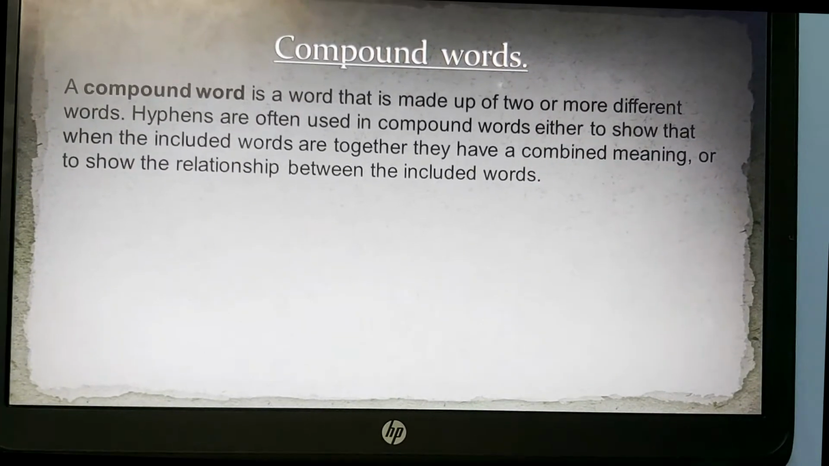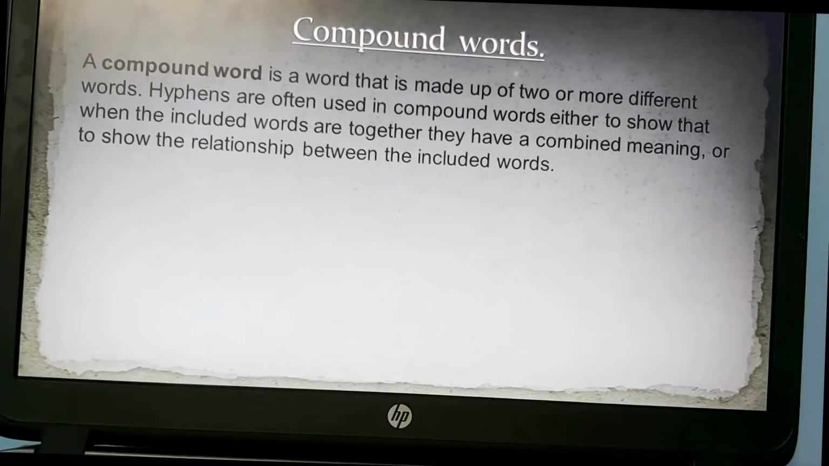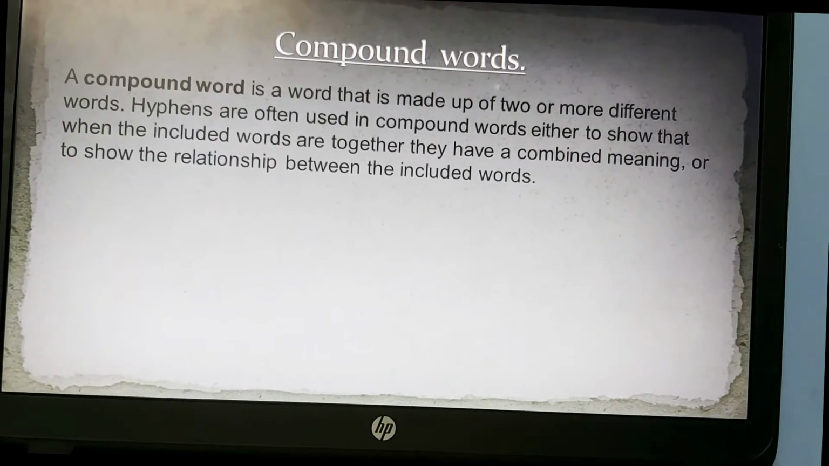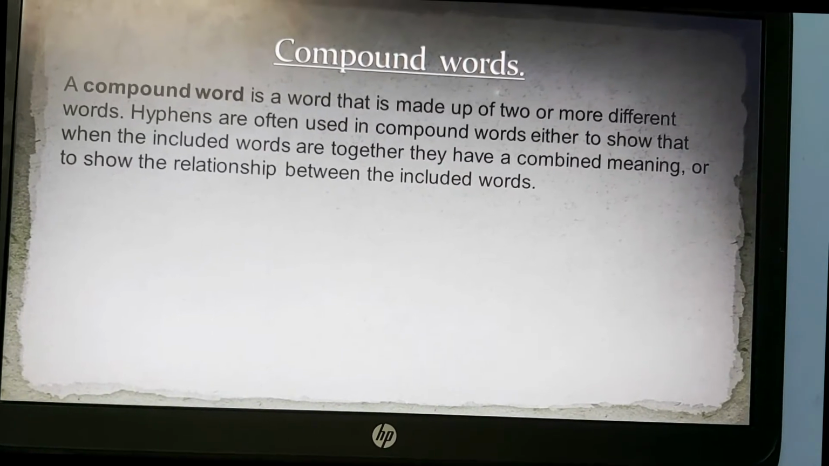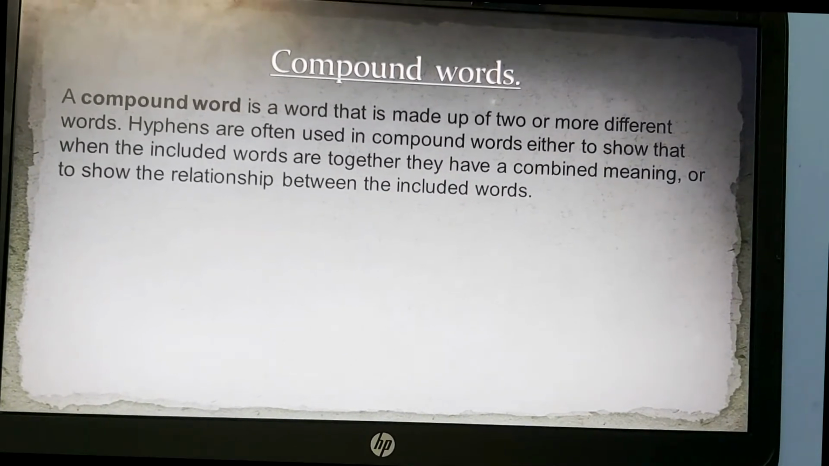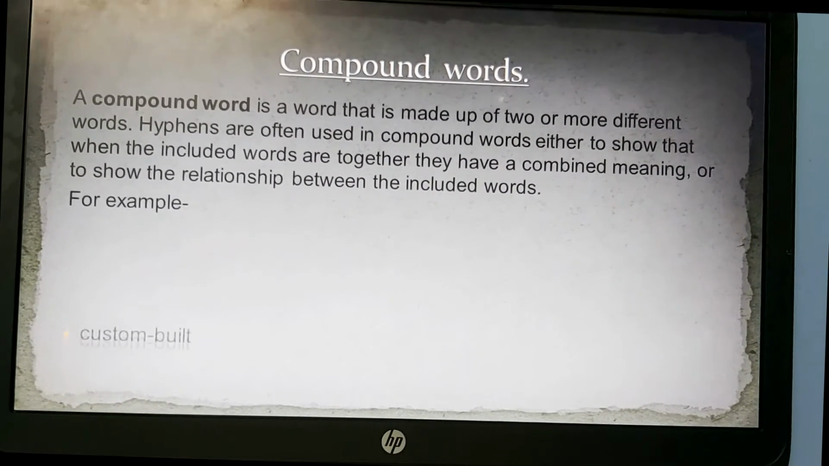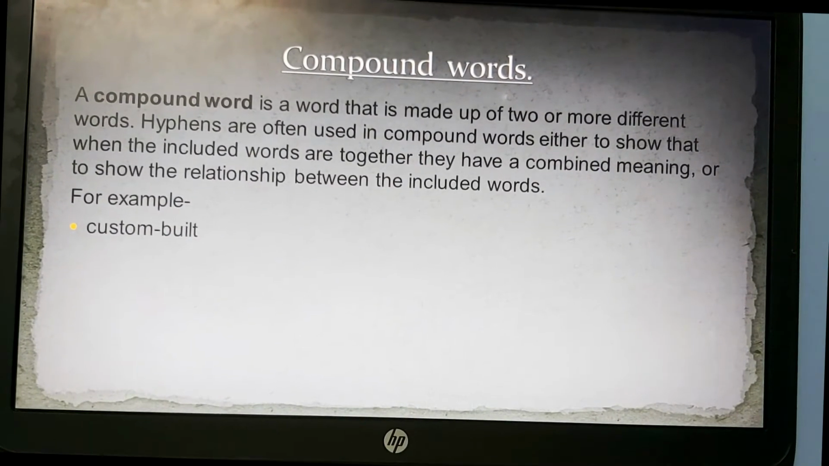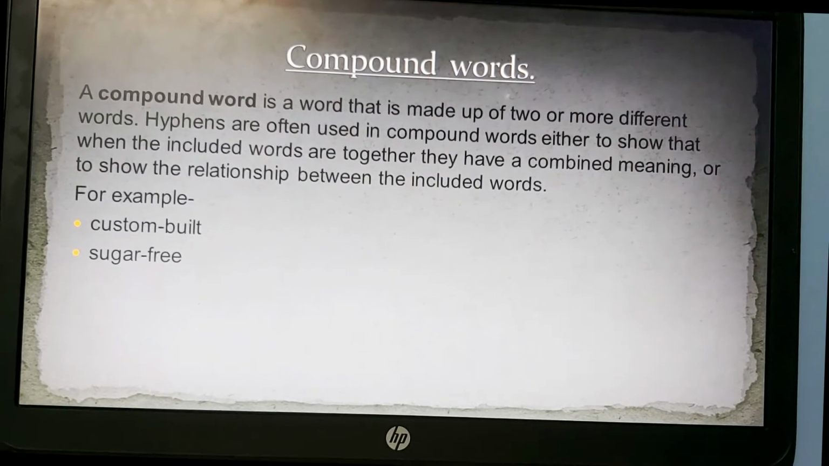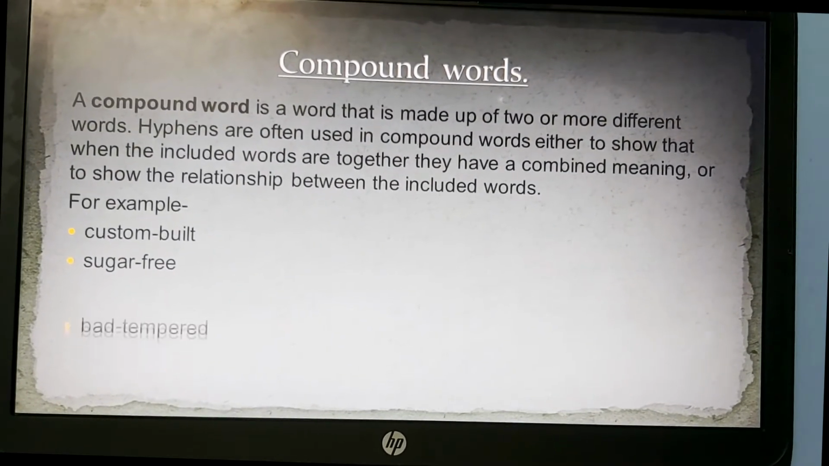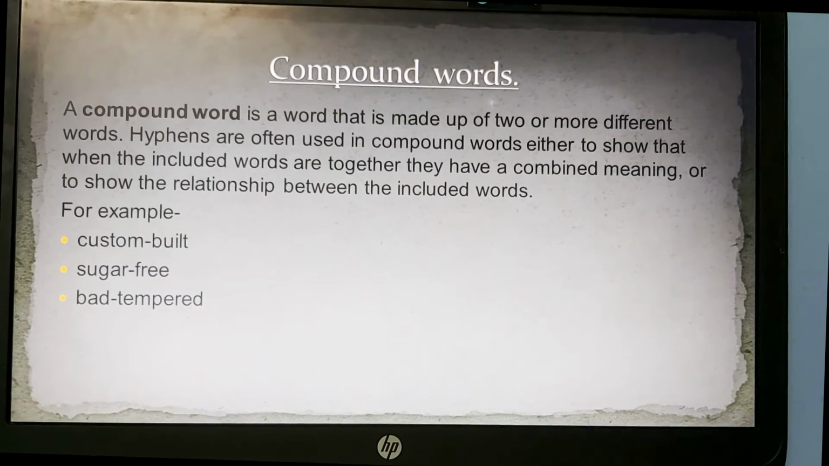As I have explained earlier, when two different words are joined with the hyphen, it becomes a single meaning. And by the word compound, we can understand that two or more different words are combined together to make a compound word. It also shows the relationship between the two words. For example, custom-built means it is built for custom. Next, sugar-free means it is sugarless. Next, we have bad-tempered. He is a bad-tempered person, like his temper is very bad.